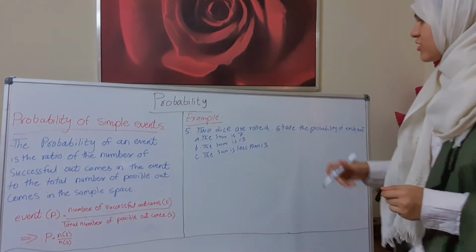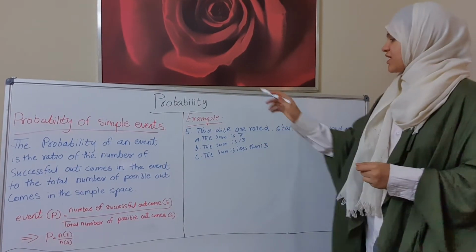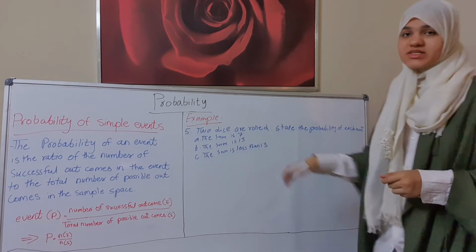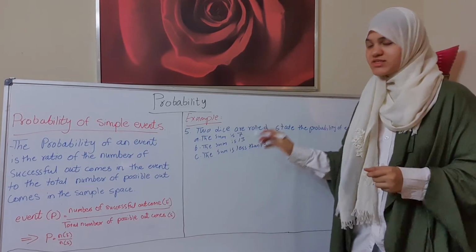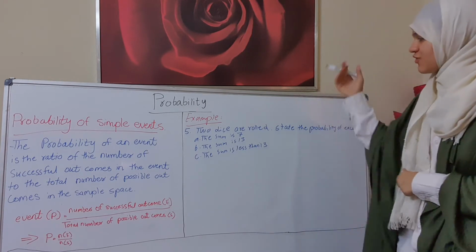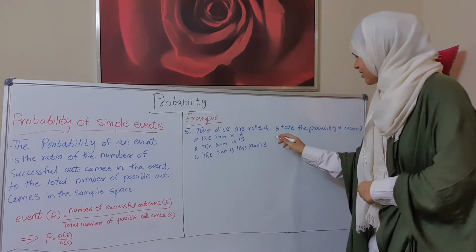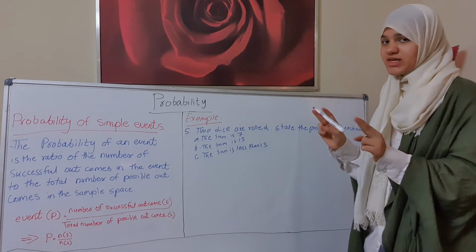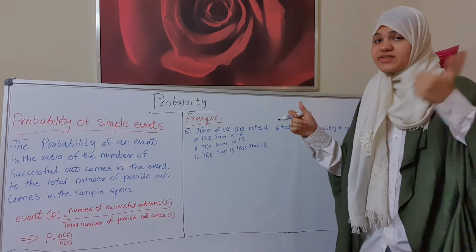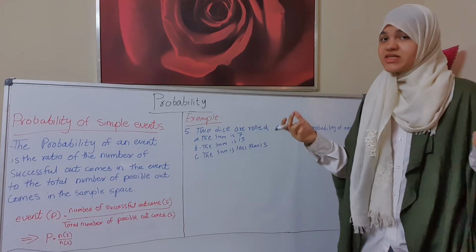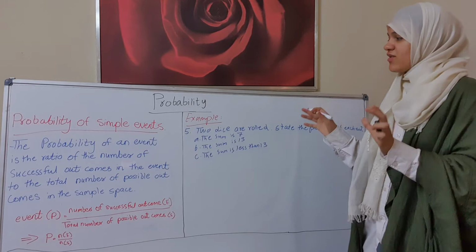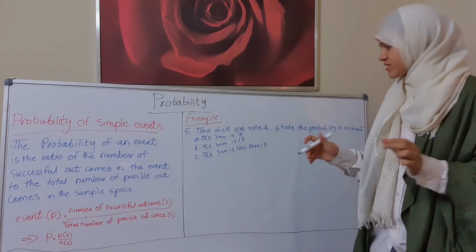Now let's continue with question number 5. It says 2 dice are rolled. State the probability of each event. The sum is 7, the sum is 13, and the sum is less than 13. Now first of all, we'll make a table to see the 2 dice, because one die is 6 and another die is 6, so 6 times 6 would be 36. So we should draw a table that has the 2 dice together.